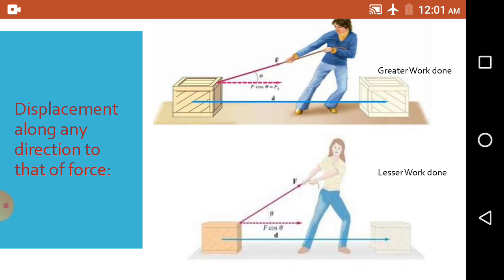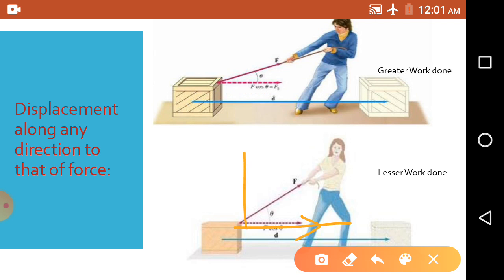This can be seen by the angle. Here the angle is smaller, so most of the force is acting along the displacement. And here the angle is greater, so we can't say that most of the force is acting toward this, because some of the force is also toward this.